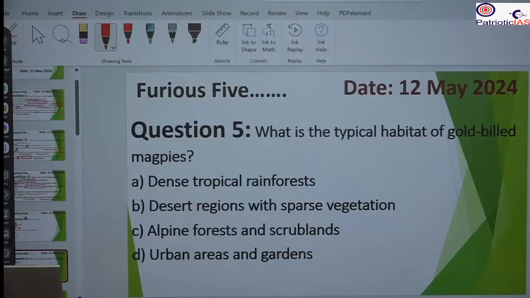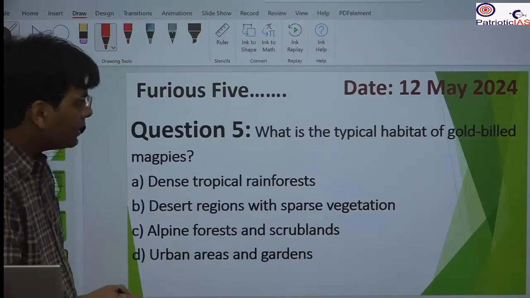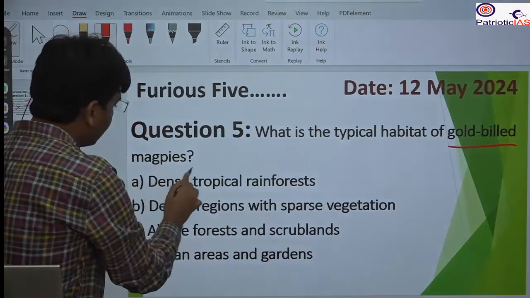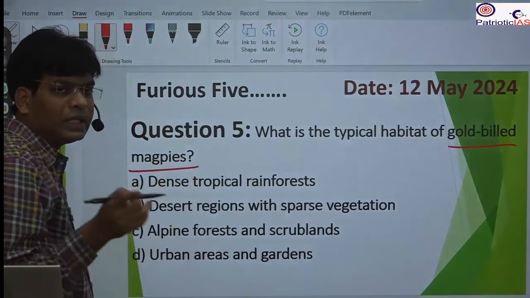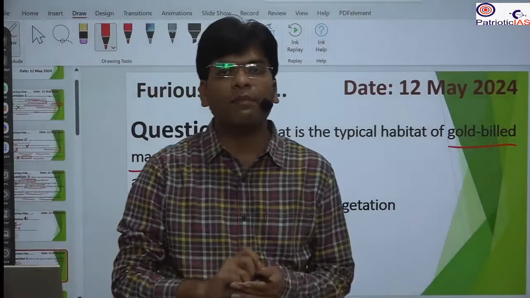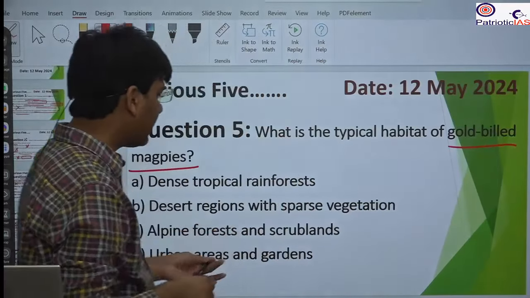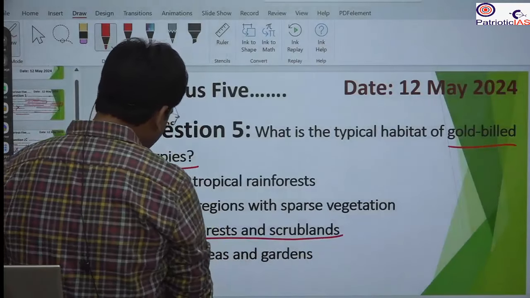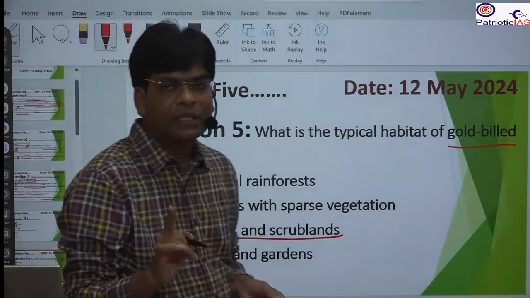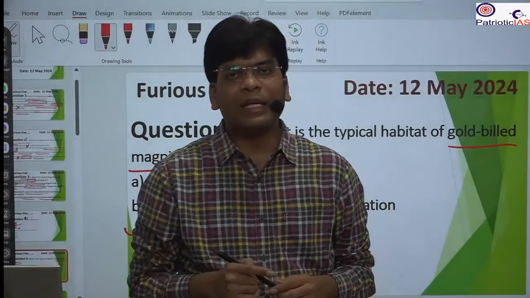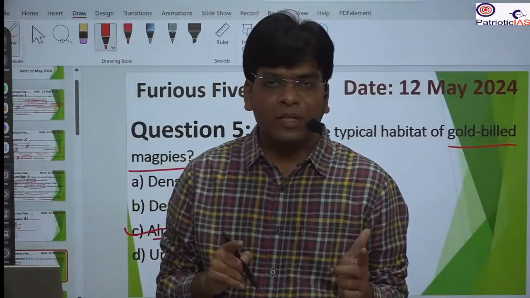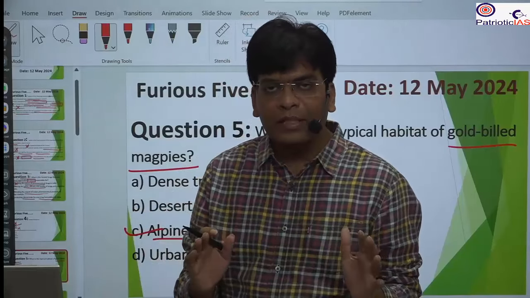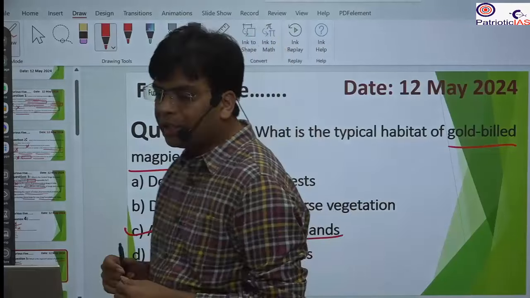Last question. What is the typical habitat of the gold-billed magpies? In yesterday's news we saw the different types of habitat of the magpies, and we found that they are mainly in alpine forest and scrubland. The main reason is that in this area they can easily construct their nests, and it is easy to travel for forage and food. So C will be the correct answer.